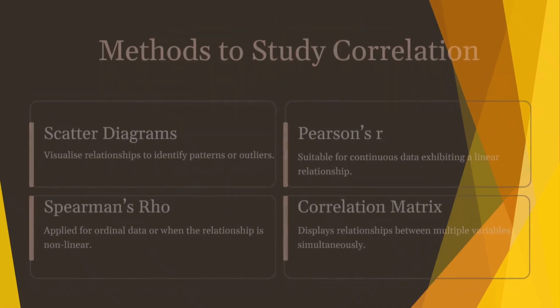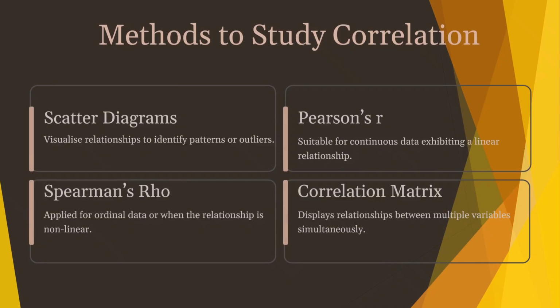Next is methods to study correlation. How do we actually find correlation? We can use four kinds of tools. The first is scatter diagrams. These are graphs where we plot data points for two variables. They help us see if there is a pattern like a straight line going up or down, or no pattern at all. They can also show us outliers, data points that don't fit the general trend.